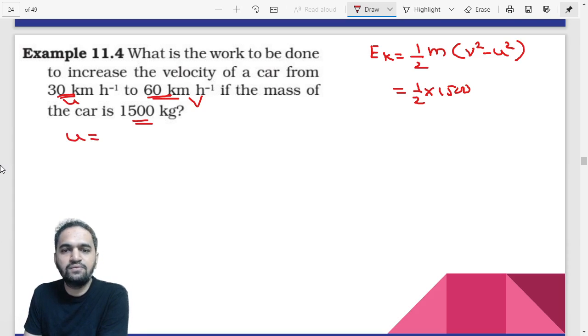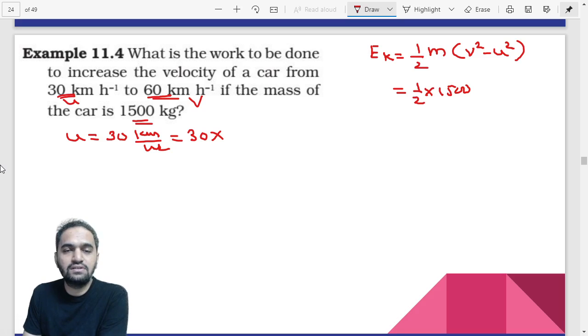The value would be, so let's say the difference as such. So you can just convert them first, or you can, let's say, take the value of v square minus u square and then you can divide it if you want. But I would suggest to convert them first itself. So the answer would be, this is 30 km per hour. Let us convert this, that is 30 into 5 by 18.